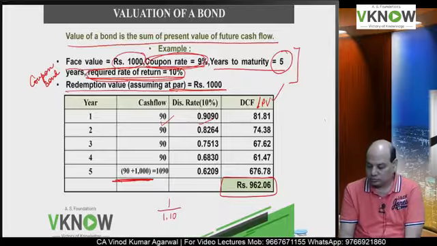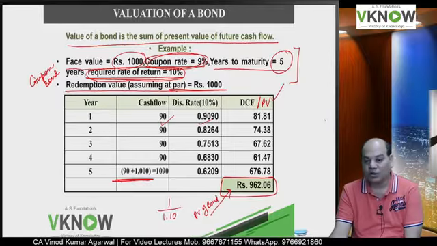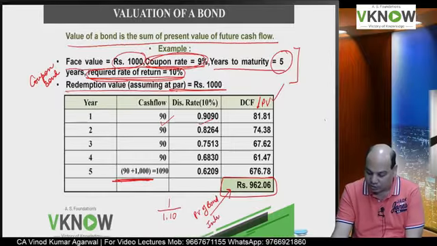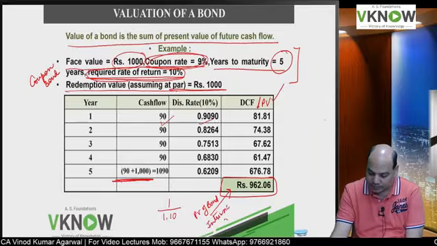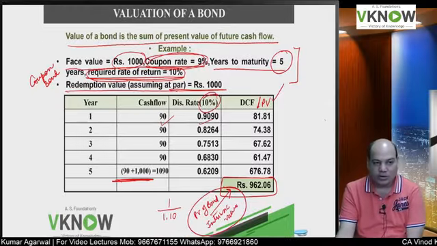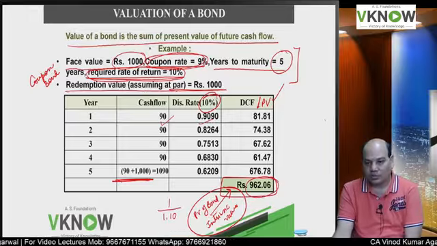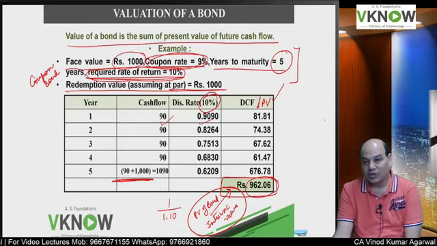So this is called present value of the bond. This is the amount the investor is willing to pay for the bond. It is called intrinsic value of the bond. For a particular investor who wants 10% return, he is going to pay 962.06. He is going to pay less than the face value.